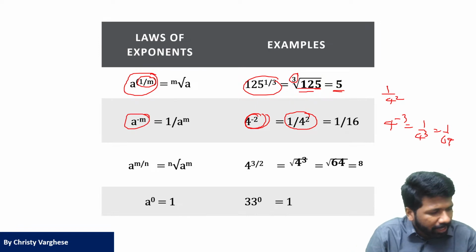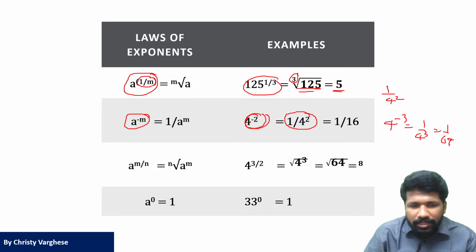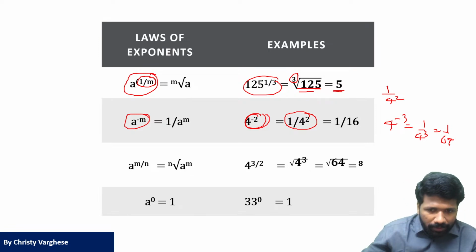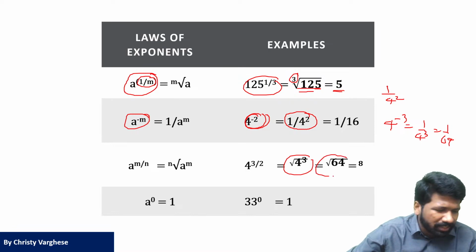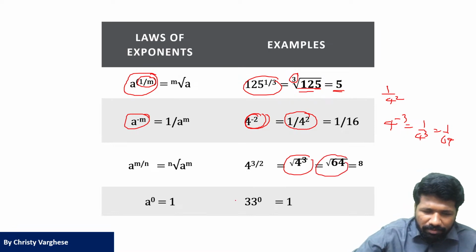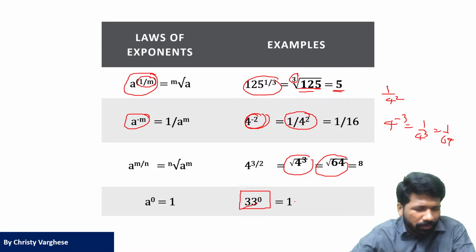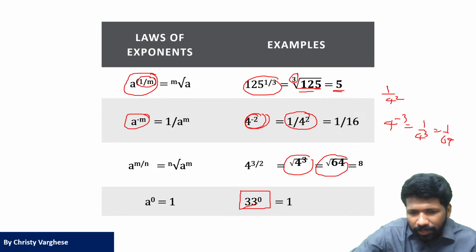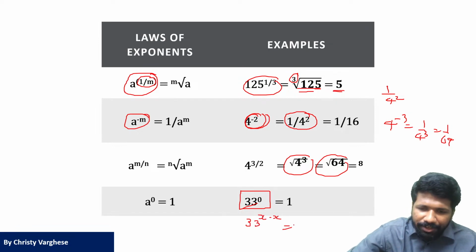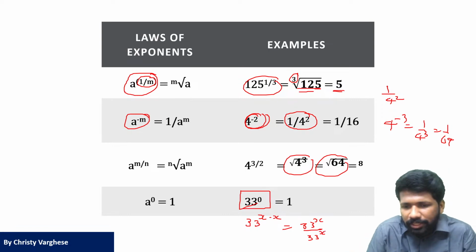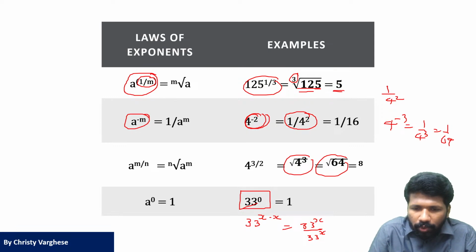Again, this is school maths only, I am just summarizing because CSIR has asked questions related to this. Then fractional power, how to simplify, is just given. CSIR hasn't asked questions directly from that. That is why you can read it. And any number raised to 0 is 1. That you can easily prove. The proof of that also is very simple. For example, if I want to prove 33 raised to 0 is 1, how? 33 raised to 0, I can write as 33 raised to x minus x. 33 raised to x minus x we have discussed already. That is 33 raised to x divided by 33 raised to x. The laws of exponents we have discussed: a raised to m divided by a raised to n is a raised to m minus n.